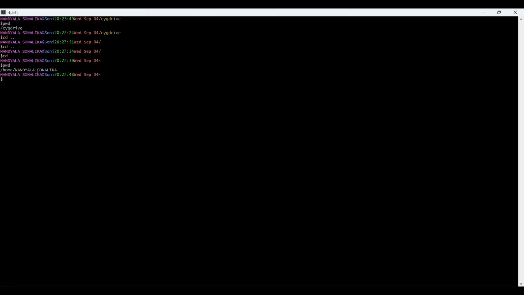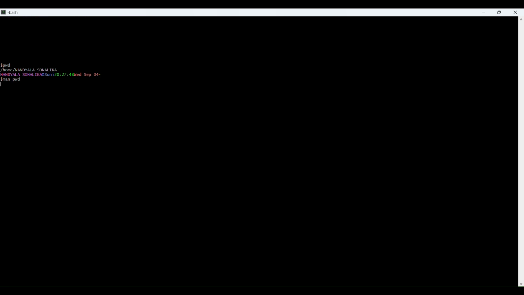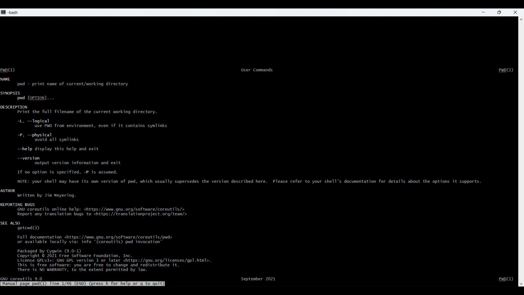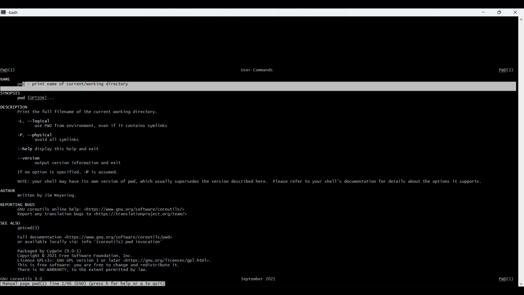First of all, you need to know what the present working directory command is. If you want information about any command, you can use man before the command, like man pwd. Here is the total information about pwd. You can see here pwd prints the name of the current or working directory.